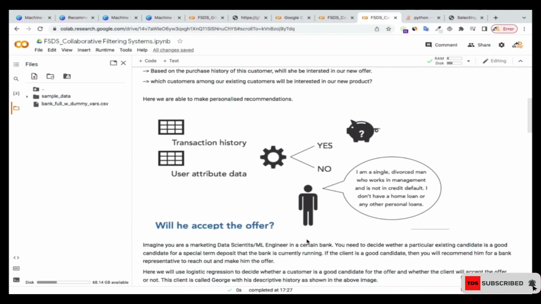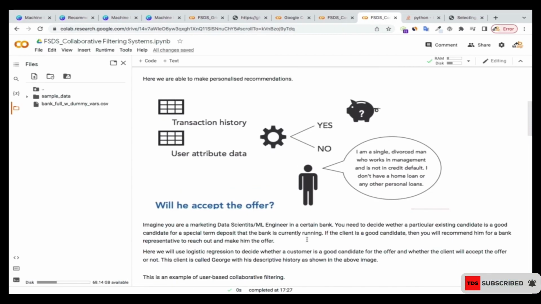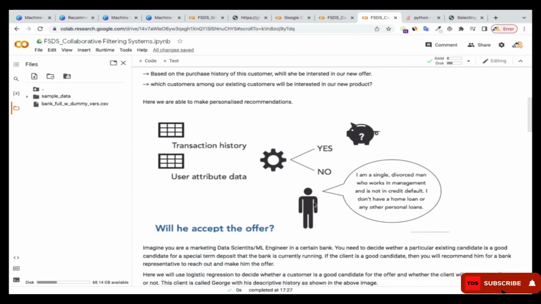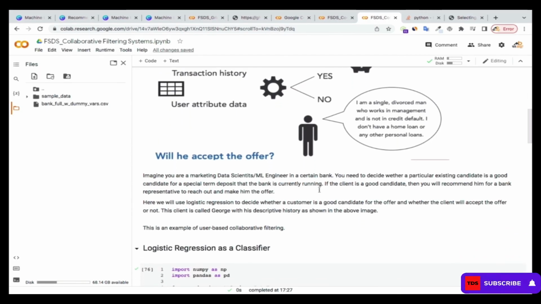All right, now we have a case over here. We have a scenario which we want to base on to make the recommendation. We have this particular user, and we have the transaction history, then we have the user attributes of this person. What we want to do is to make a recommendation.